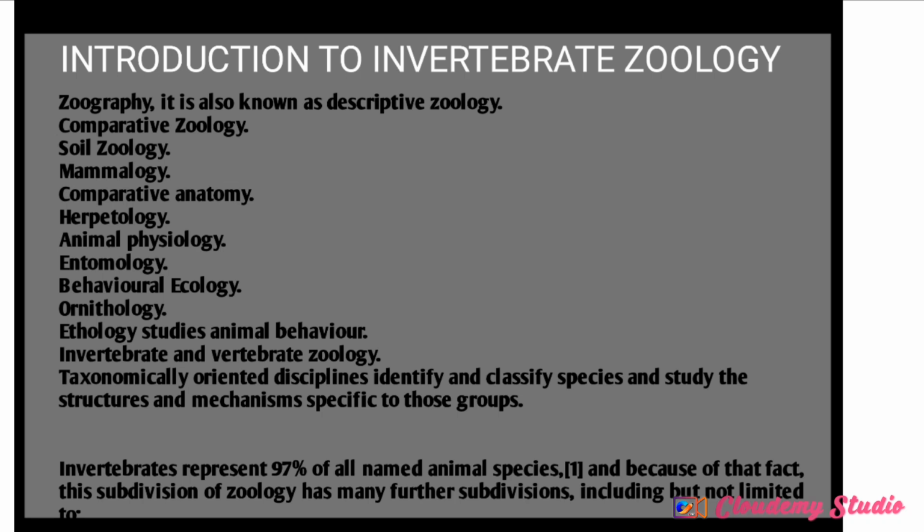In this aspect, we are going to be dealing with invertebrate and vertebrate zoology, because we believe that every other aspect of zoology is actually based on these two sub-branches. So these are what we are going to be dealing with, basically invertebrate and vertebrate zoology. Moving from there, we talk about invertebrate zoology, because that's the first thing that we'll be talking about.